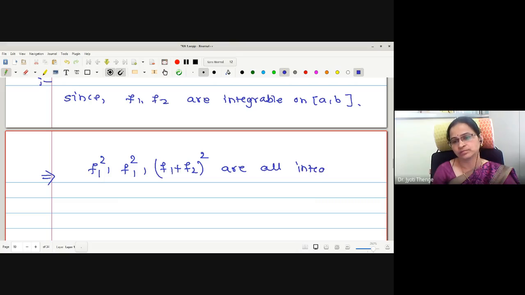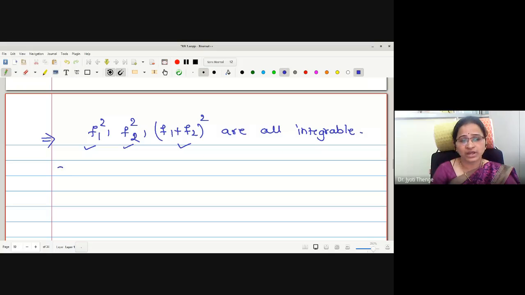Is it okay? Yes, ma'am. Because if F1, F2 integrable, we have already proved that F1 plus F2 is integrable. And just now we have proved that if the function is integrable, its square is also integrable. Therefore, all these values, F1 square, F2 square, F1 plus F2 bracket square are integrable.